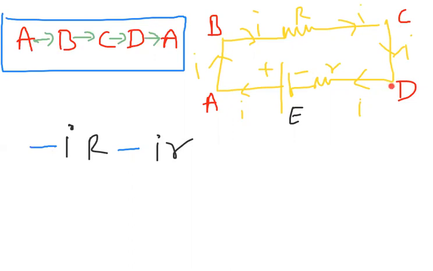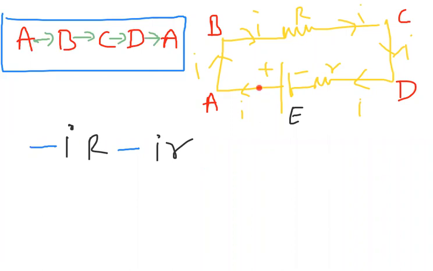And here also, what happened? D is high potential, this negative terminal is low potential. Current is coming from high to low, so here also the potential decreases, negative sign. What is the potential difference across the resistance? Current into resistance, minus IR. Our definition is the algebraic sum of potential differences. So we are adding the potential differences: first potential difference, second potential difference.